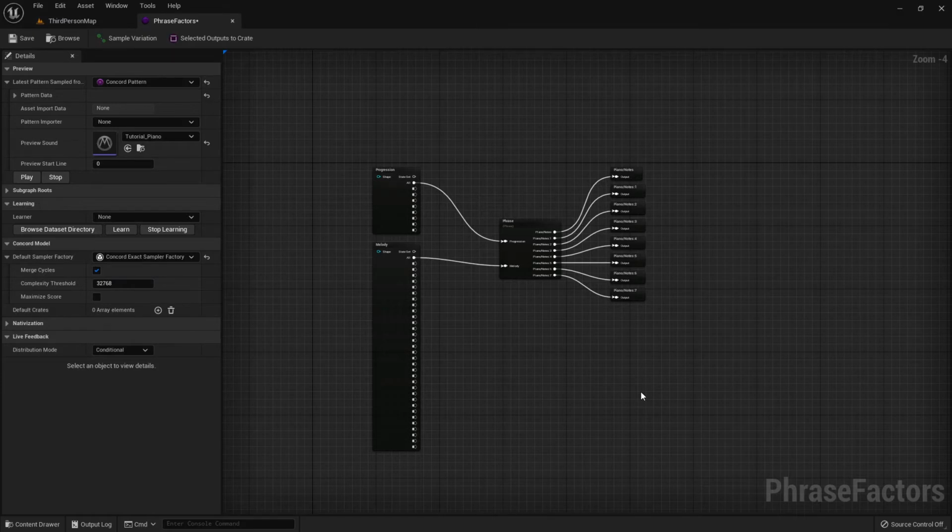Basically, you can have a JSON file with values in it that you load as an asset into Unreal as a Concord crate, and then you can observe it in a model. But in this case, we will use Concord itself to generate our data. You can also use MIDI import functionality of Concord to create data from your MIDI files, so you can use a sequencer to generate your data.